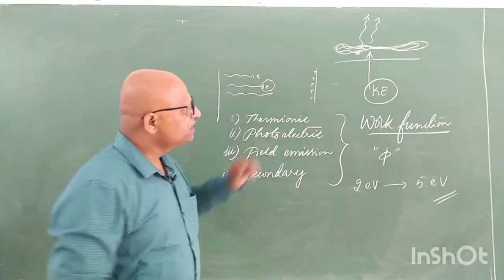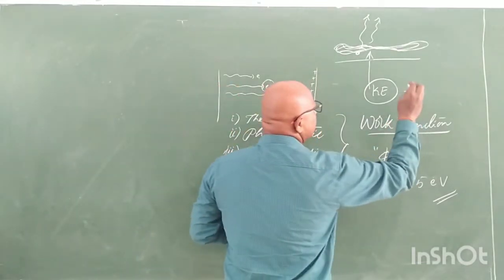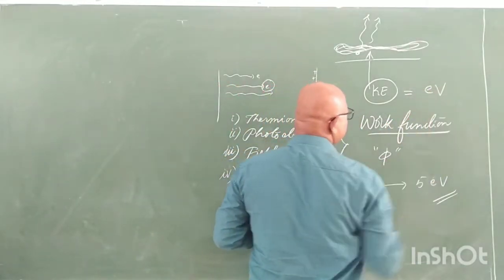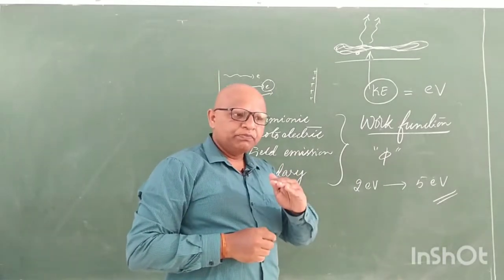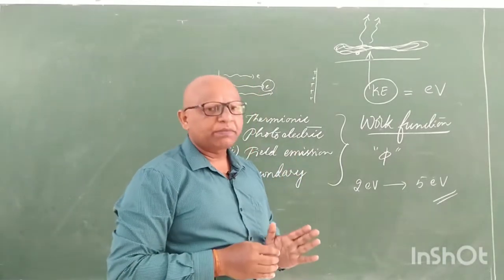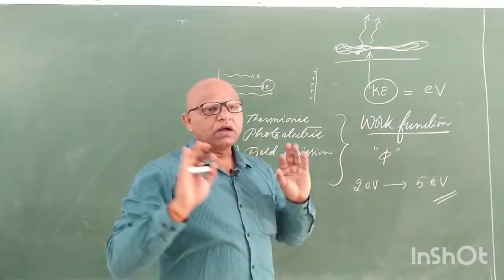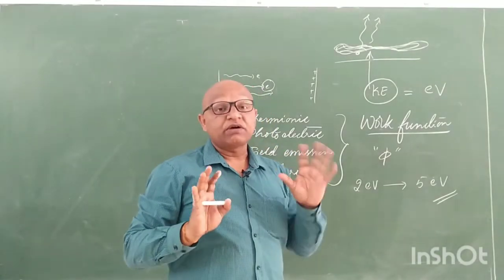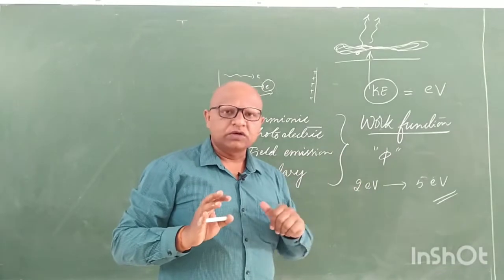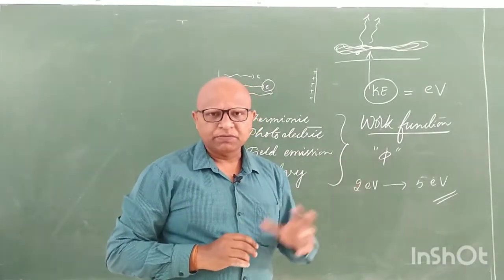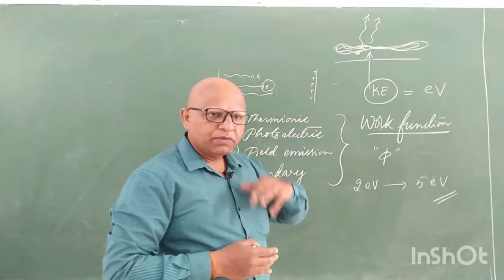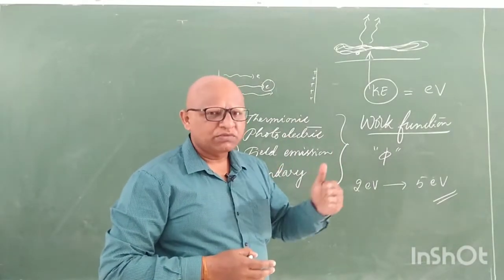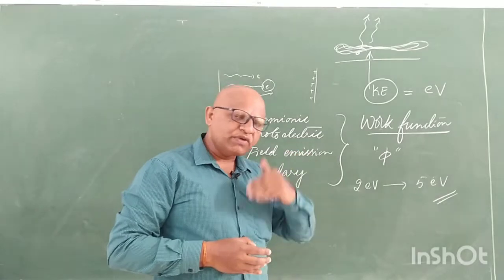And we measure this kinetic energy in terms of eV, meaning electron volt. Electron volt is an appropriate unit for the measurement of smaller energies, like the kinetic energies of electrons and of atoms. If you want to release an electron from the atomic surface, you need energy not in terms of joules, but in terms of eV.